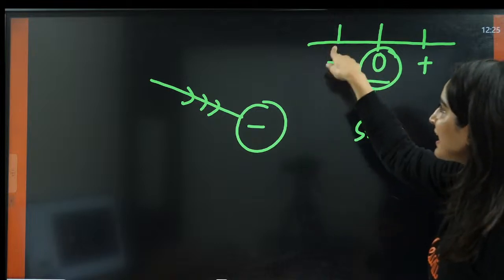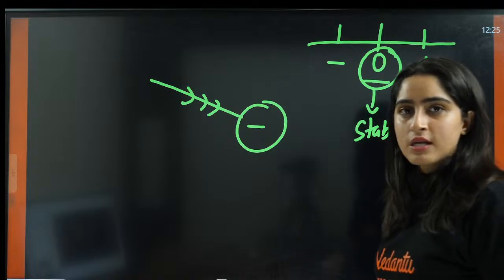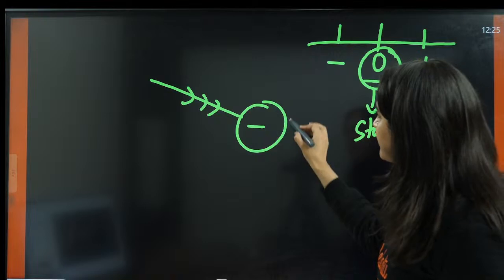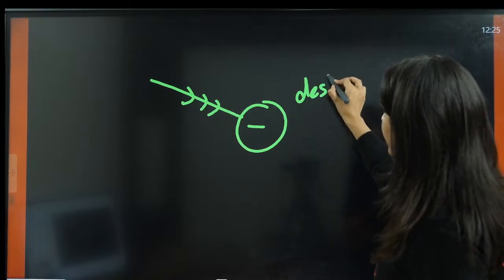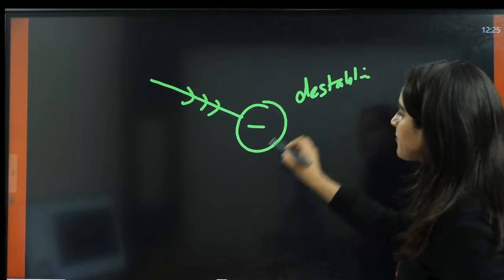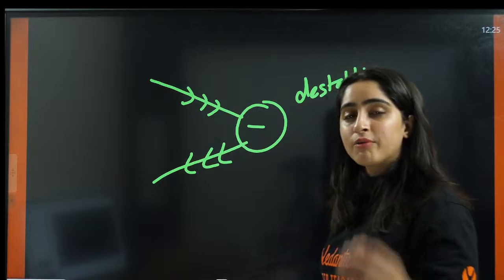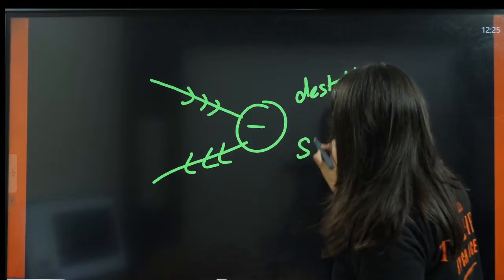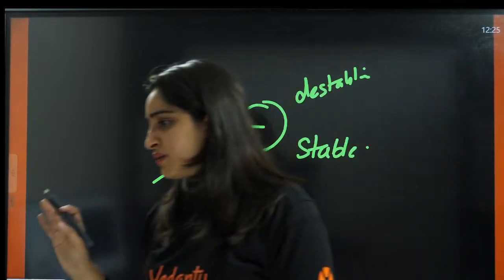If something is negative and you are giving it electrons, that means you are taking it to a more negative position. That means this will be less stable. This will get destabilized. And if something is negative and you are taking away the electron, that means you are making it more neutral. So that is why this will get more stabilized. This is the only thing you need to know.